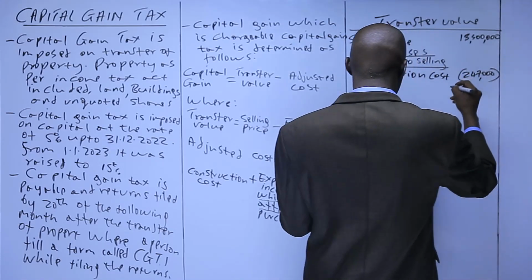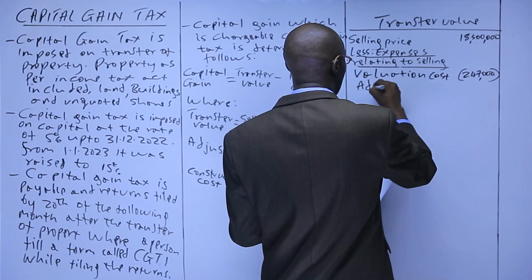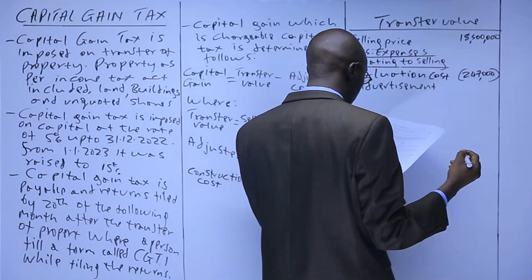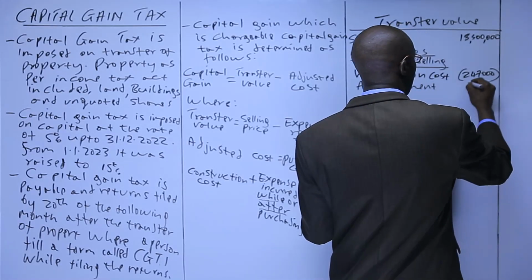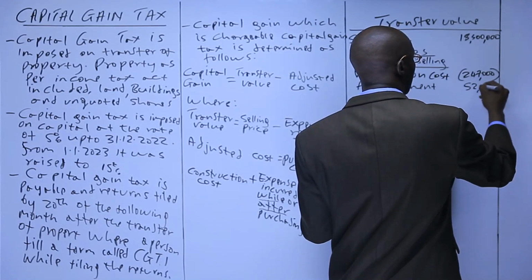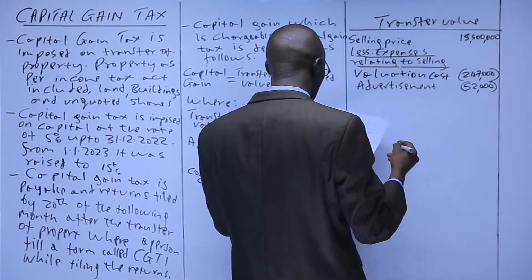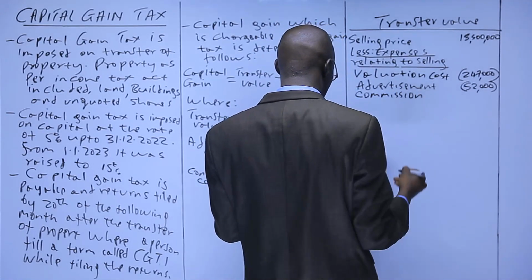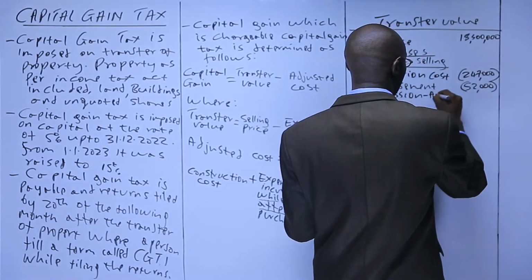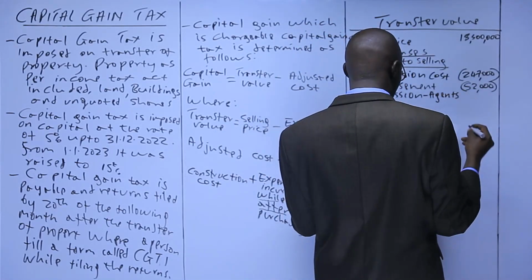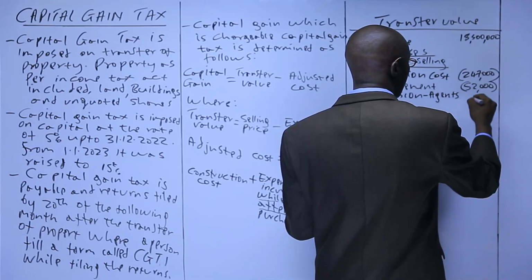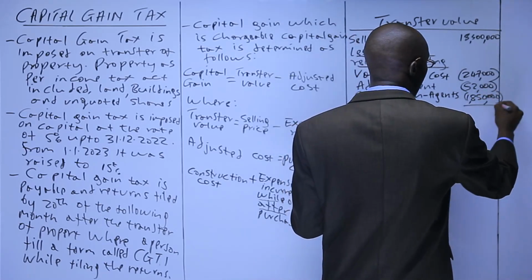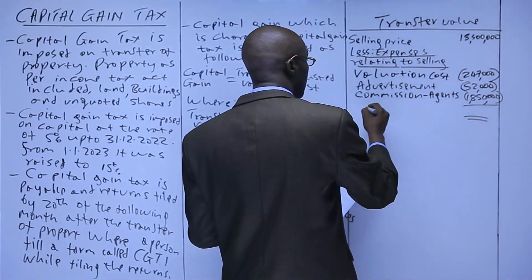We deduct. The other one is advertisement, which you have 52,000. The other one is commission. Commission to agents, which we have 1,850,000. So this will give us the transfer value,